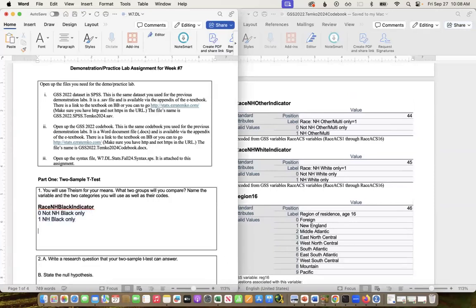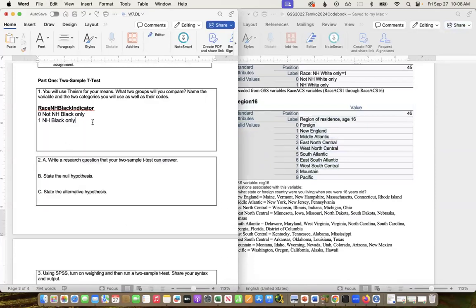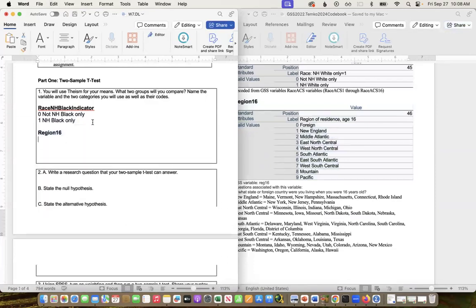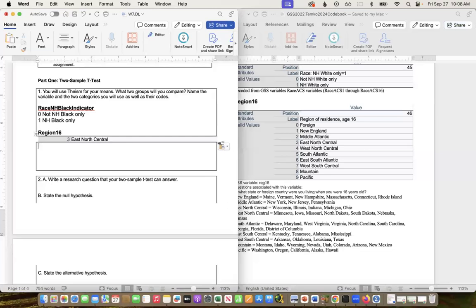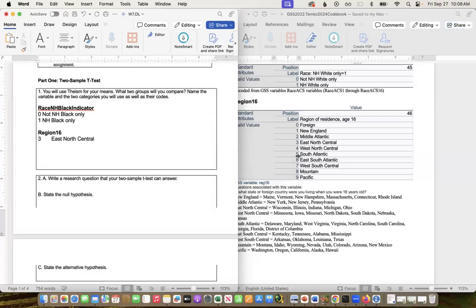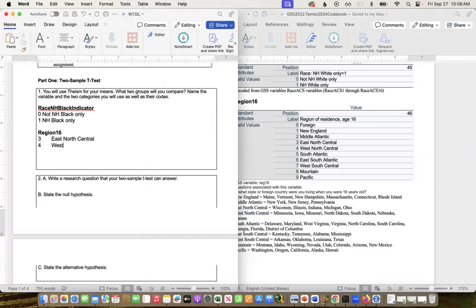And then why don't we also just do one other one so I can show you how it works when we're picking categories. So why don't we do this region one? I'm going to choose the region that we're in, which is East North Central. And I'm going to choose, how about we do the one that Missouri is in, West North Central. So again, you're only choosing two categories to compare.